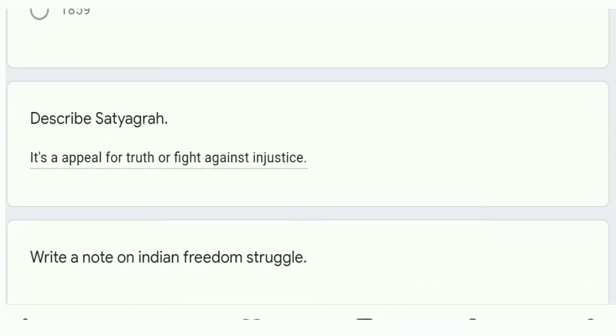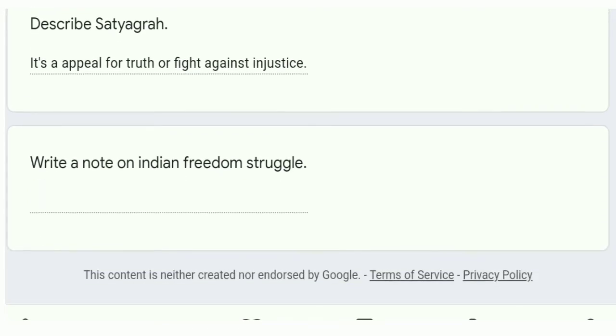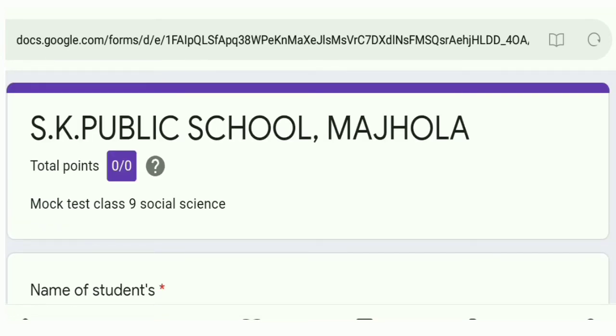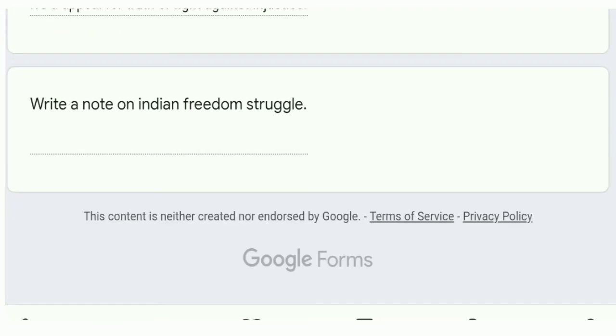The next question is a very short or short descriptive question. Describe Satyagraha. You will write the answer to these questions. Next is, write a note on the Indian freedom struggle. After that you will submit this paper. On the downside, the submit option will show.